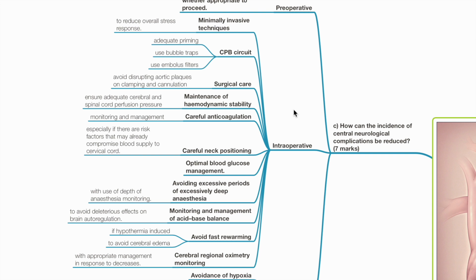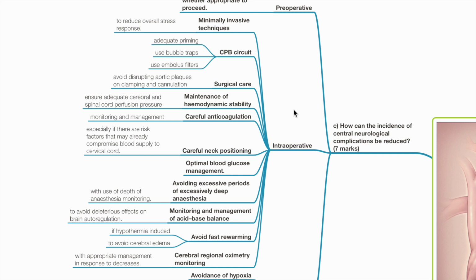Surgical care to avoid disrupting aortic plaques on clamping and cannulation. Maintenance of hemodynamic stability. This ensures adequate cerebral and spinal cord perfusion pressure. Careful anticoagulation with monitoring and management. Careful neck positioning, especially if there are risk factors that may already compromise blood supply to the cervical spinal cord.